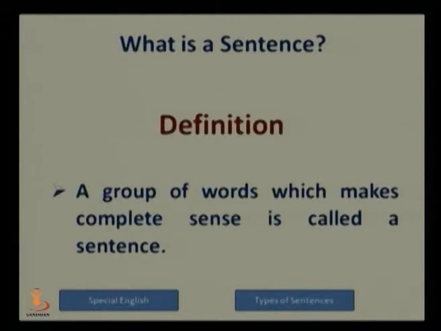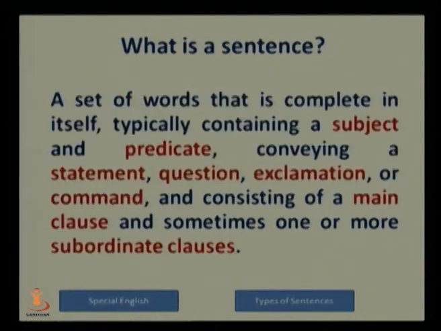Yes, friends, I hope from this short movie which has been downloaded from YouTube, you might have got an idea about the structure of a sentence. What is the subject in a sentence? What is the verb in a sentence? Now let us go on to an expert's definition of a sentence. What is a sentence? A sentence is a group of words which makes complete sense or conveys some meaning.